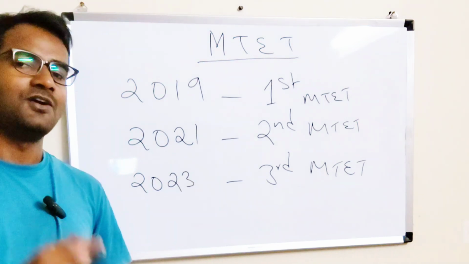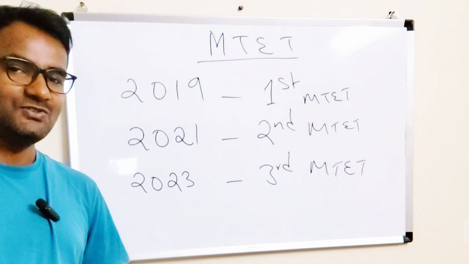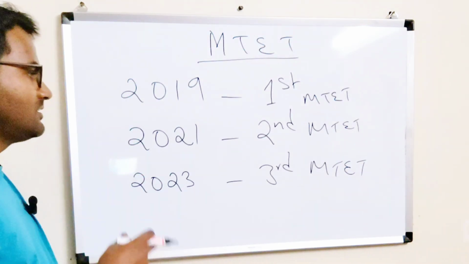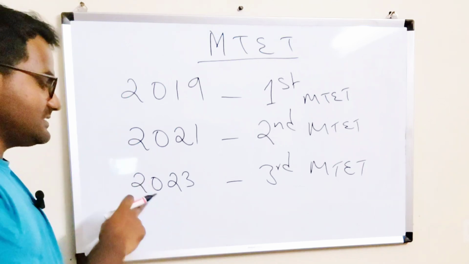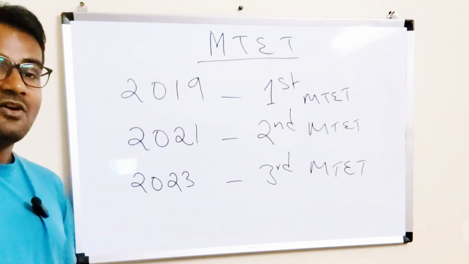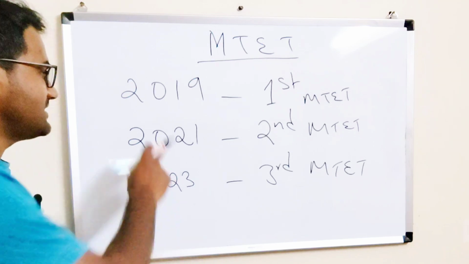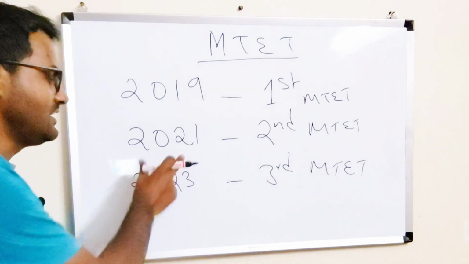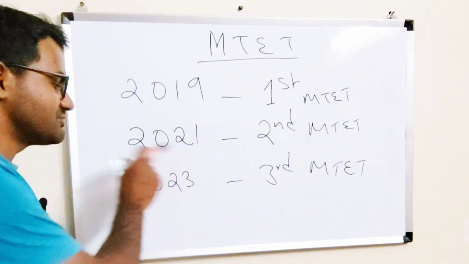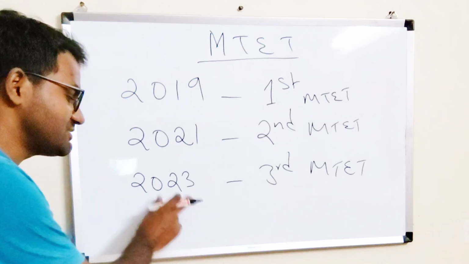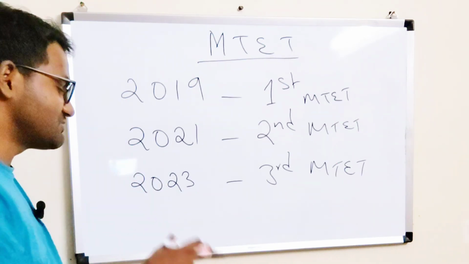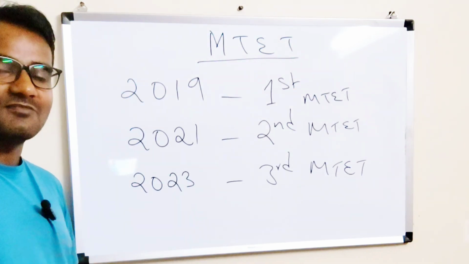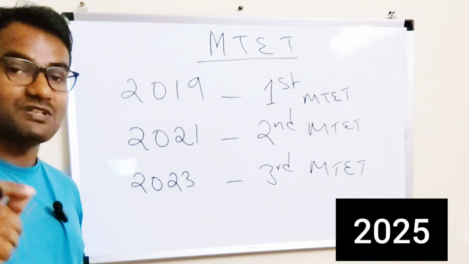Now, do you see any pattern here? This is 2019, right? Now, this is 2021. Then again, this is 2023. Now, do you see a 1 year gap out there? In 2019 they conducted, in 2020 they did not conduct the MTET exam, then in 2021 they conducted the MTET exam, then again in 2022 there was no MTET exam, then in 2023 they conducted the MTET exam, and in 2024 this year there is no MTET exam, which means, which is the next year they will conduct the MTET exam? Yes, you guessed it right, that is 2025, right?